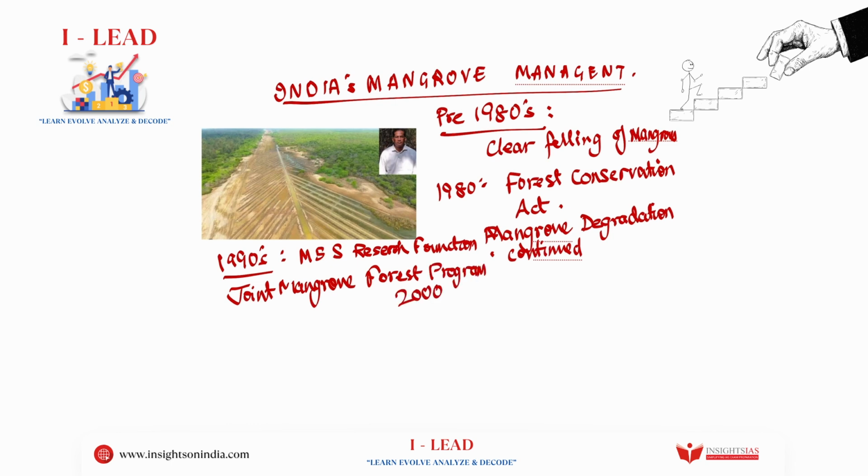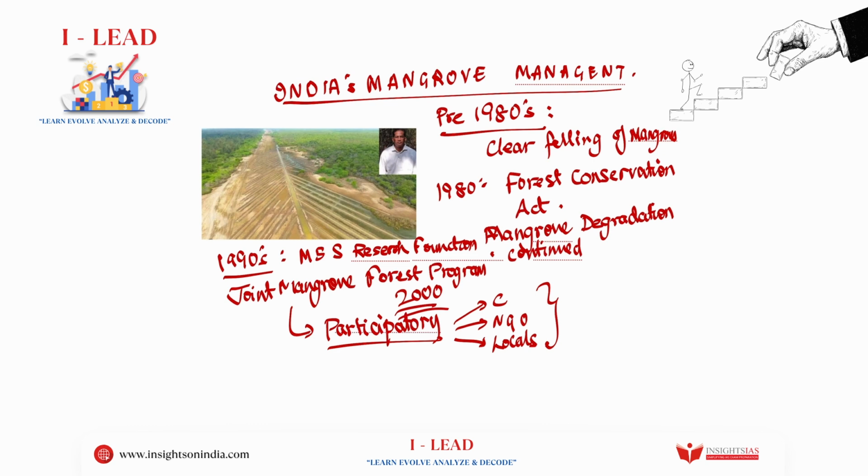What was special about this program? It shifted from top-down conservation and introduced a participatory model of saving the mangroves. In this participatory model, a lot of communities got involved, NGOs got involved, and the government also got involved in conservation efforts along with the locals. So, it was a very integrated approach.